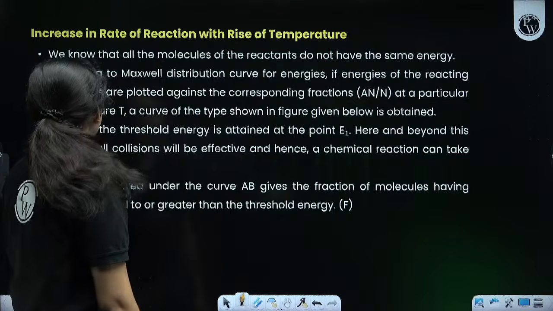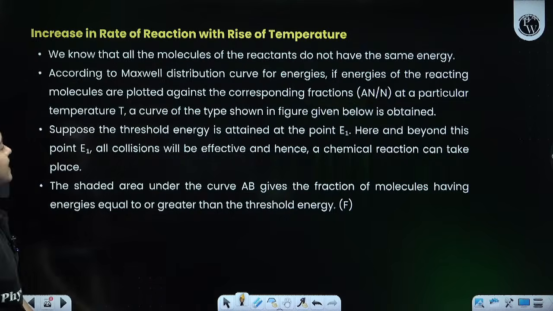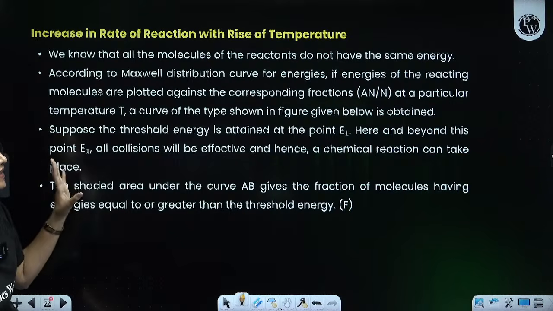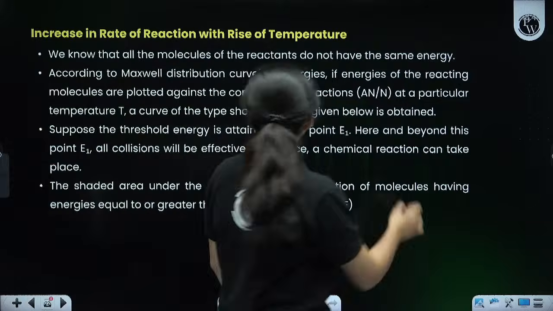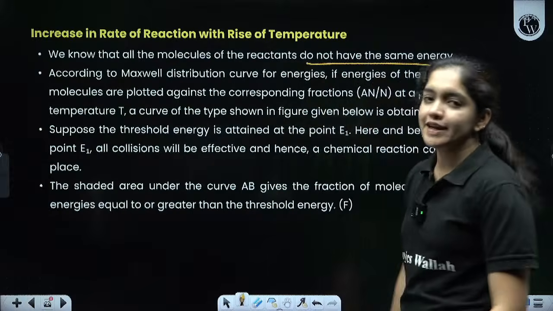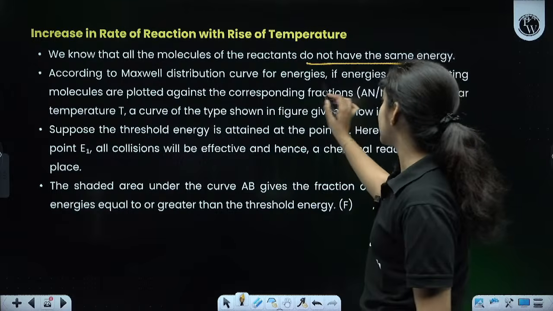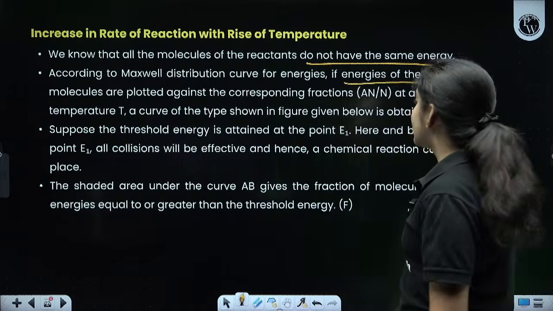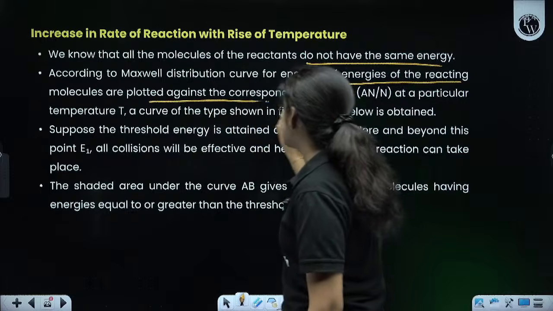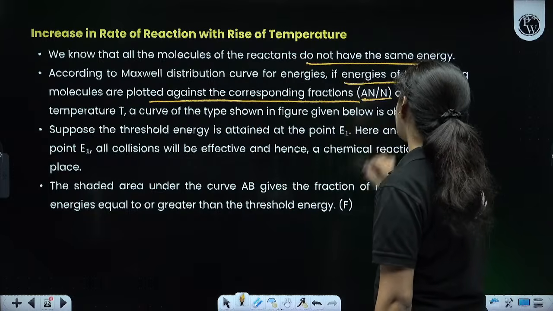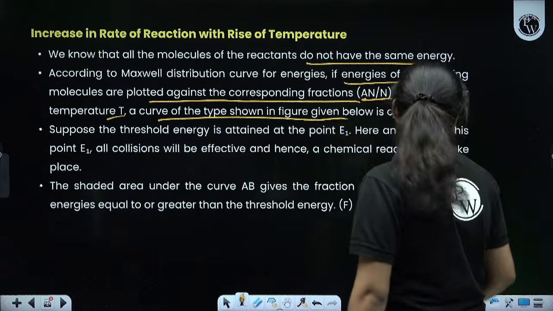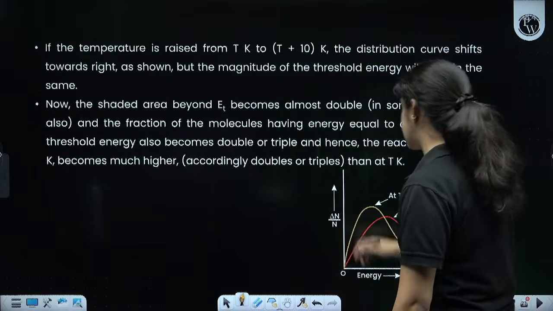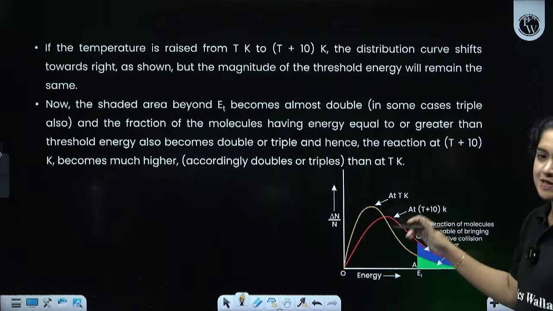The next one. The increase in the rate of the reaction with rise of temperature. We all know that the molecules of the reactants do not have the same energy. All the molecules will be having different energy. According to the Maxwell distribution curve for energy, the energies of the reacting molecules are plotted against the corresponding fraction, that is delta N by N, at a particular temperature T, and a curve of this type is shown in the figure here.